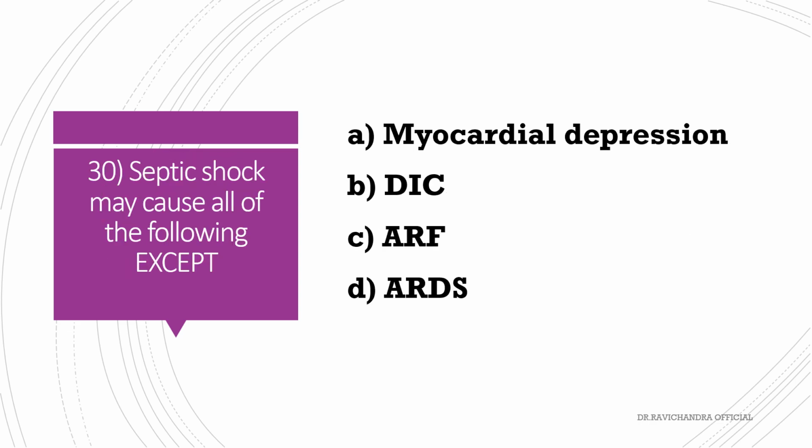Septic shock may cause all the following except myocardial depression, DIC, ARF, ARDS. DIC is disseminated intravascular coagulation, ARF is acute renal failure, ARDS is acute respiratory distress syndrome. Septic shock may cause DIC, ARF, and ARDS, but not myocardial depression.